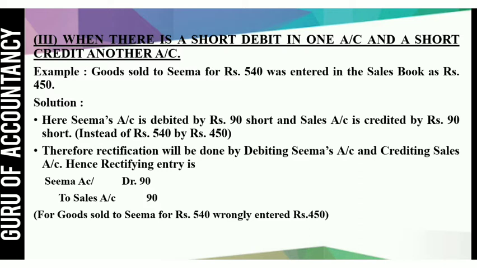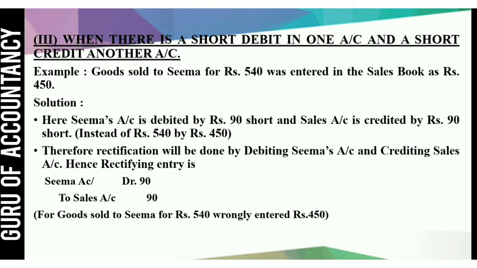So 90 rupees is less credited in sales book. Here Sima's account is debited by rupees 90 short and sales account is credited by rupees 90 short, because we have not recorded 540 but we recorded 450. So 90 rupees is debited as well as credited less.